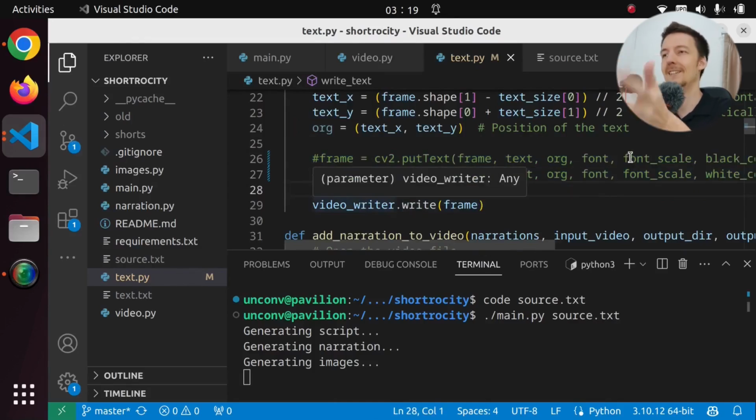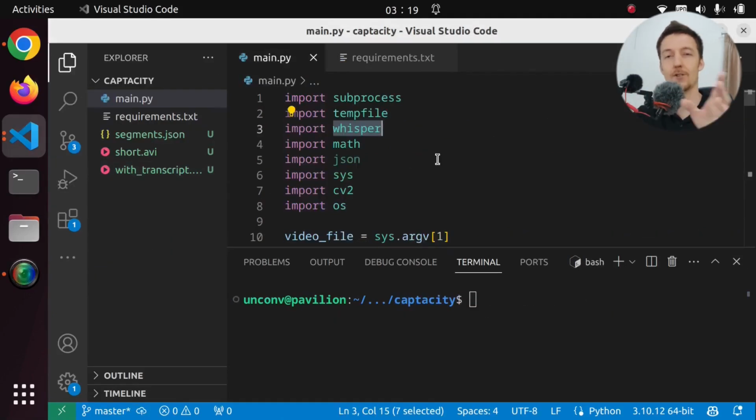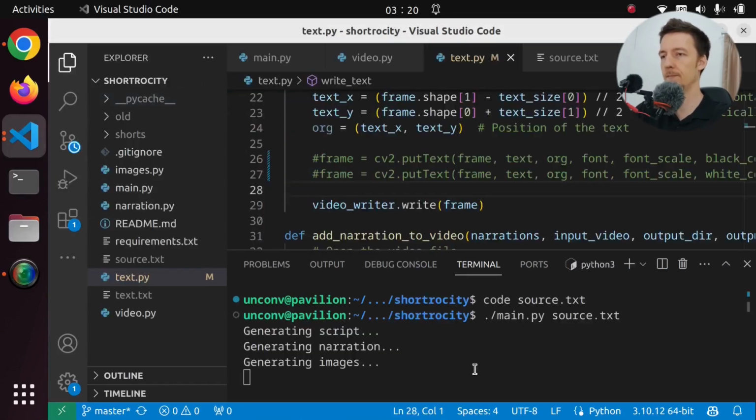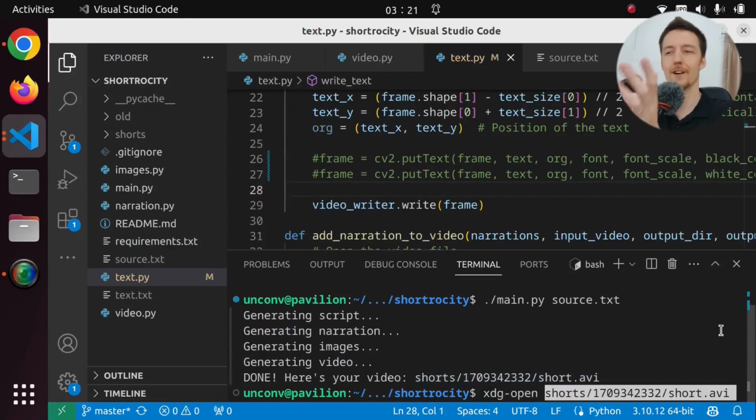Because as I mentioned, these captions only work based on how long the sentence of narration is and how many words it has, and then it tries to guess what is the correct time to show each word. But then with my Captacity project, I can actually take the video and it will extract the audio from it, it will run it through Whisper, and then it will generate very well synchronized captions. But we still have some work to do on those. So let's see if this thing is ready. Okay, it's ready now. So if we just open this short, then here is our short.